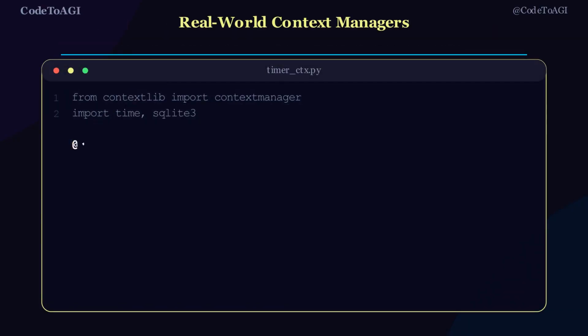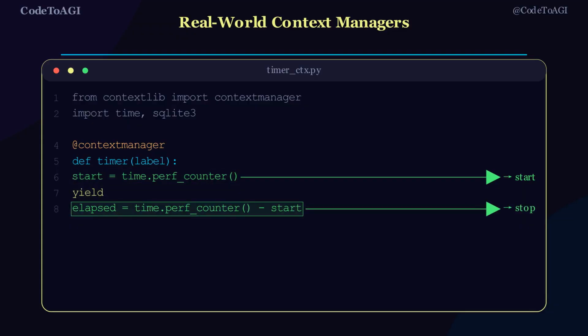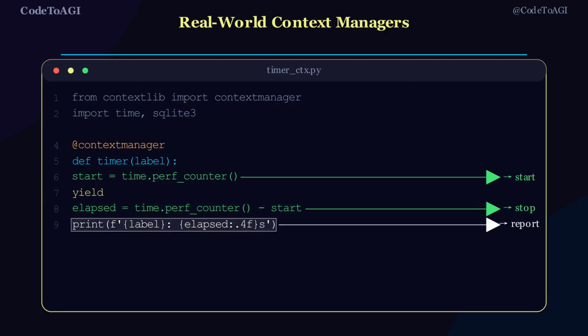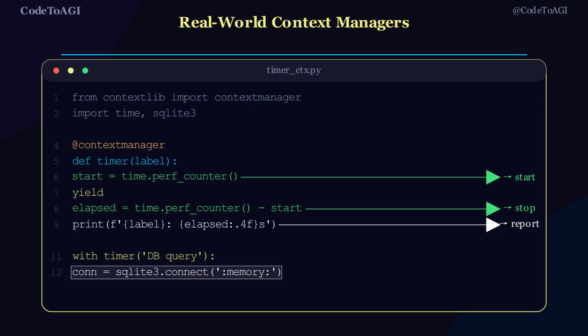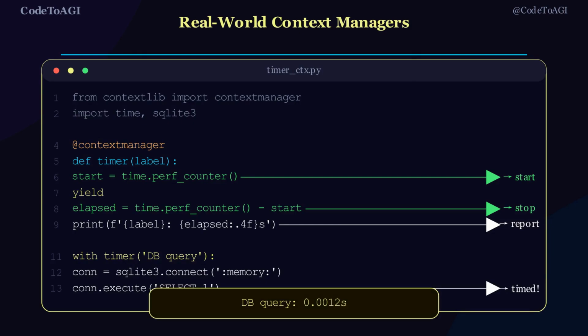Let's build a timer, one of the most useful utility context managers. We use the contextmanager decorator. Before yield, record the start time with perf_counter. Yield, the user's code runs here. After yield, compute elapsed and print the result. Now we use it with timer of db query. Everything inside is automatically timed.